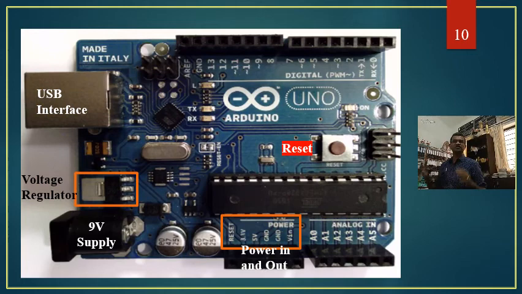So whenever the Arduino board is communicating with a computer, whenever we are trying to transfer the data, then these LEDs will glow over here. Then here you can see, I was talking about PWM, pulse width modulation. So pin number 3, 5, 6, 9, 10, 11. These are the pins that are enabled with the pulse width modulation.